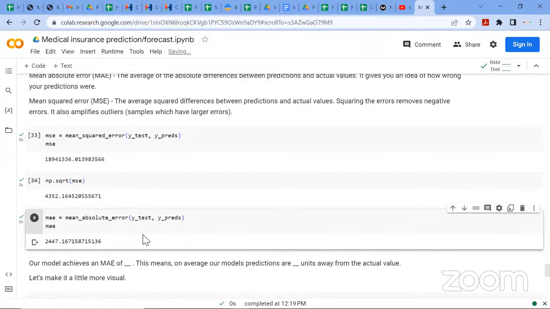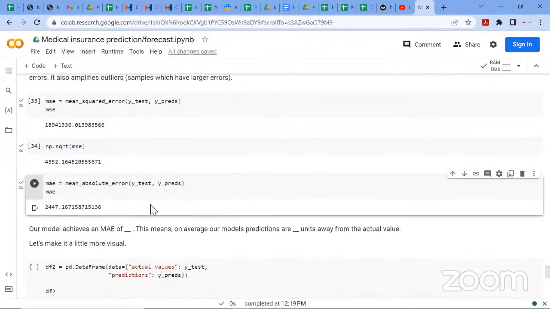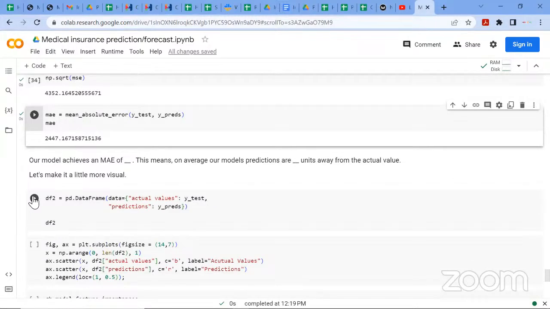What this means, like I already explained, is that our model achieves a mean absolute error of 2447.16, which means on average, our model predictions are 2,447 units away from the actual value. Mind you, our predictions were predicting medical costs. So let me put them in a data frame so you understand better.